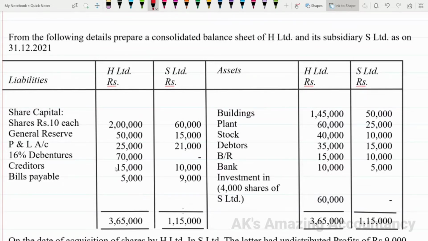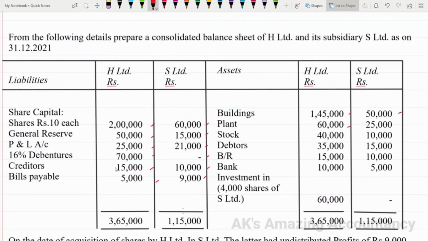Liability side, share capital, shares of rupees 10 each, 2,60,000. General reserve, 50,000, 15,000. Profit and loss account, 25,000, 21,000. 16% debentures in H Limited, 70,000, in S Limited, nil. Creditors, 15,000, 10,000. Bills payable, 5,000, 9,000. On the asset side, buildings, 1,45,000, 50,000.